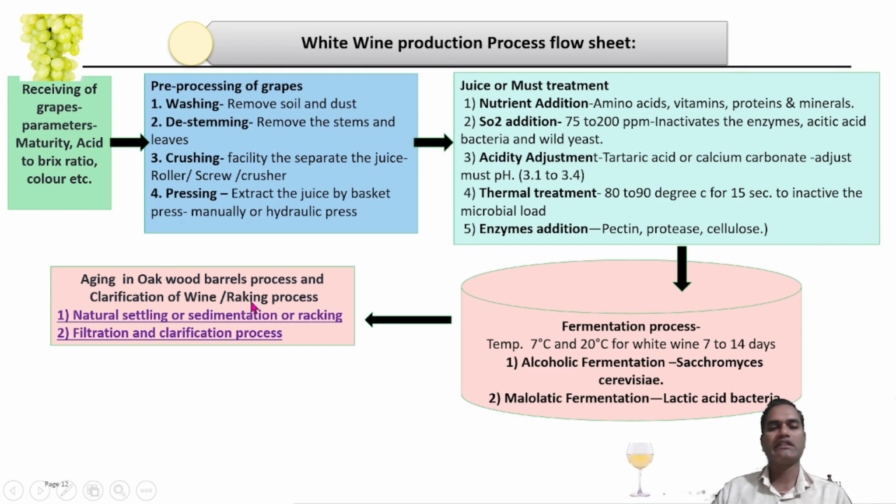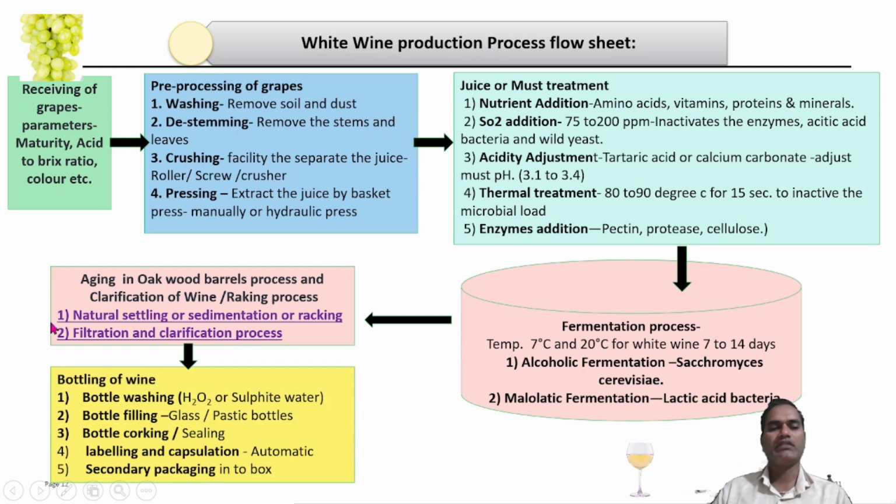That means the sediment particles or the lees, the dead yeast cells deposited in the aging tanks, are separated by the racking process. After that comes filtration and clarification, and the clarified wine is packed in automatic packaging machines, in which bottle washing, bottle filling, bottle corking, labeling, and capsulation are carried out, and after that the bottles are packed into the secondary